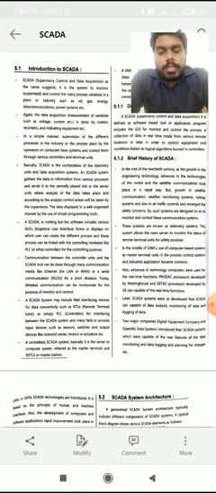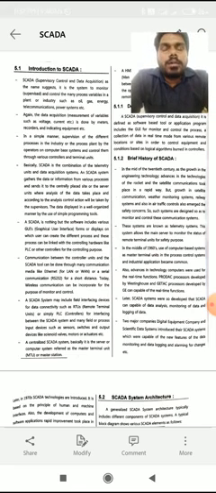Basically SCADA is a combination of telemetry unit and data acquisition system. The SCADA system gathers the data or information from various processes and sends it to a centrally placed site or a server unit where analysis of data takes place, and according to the analysis, control action is taken by the supervisor.